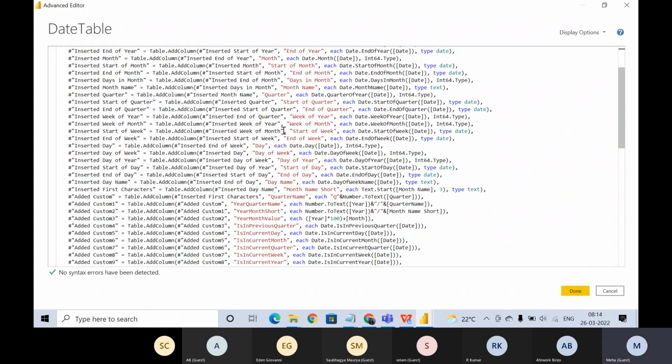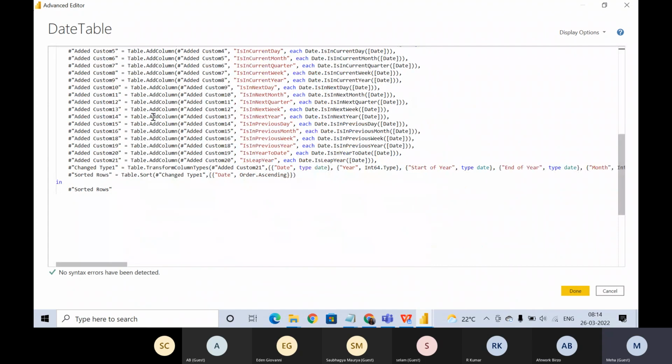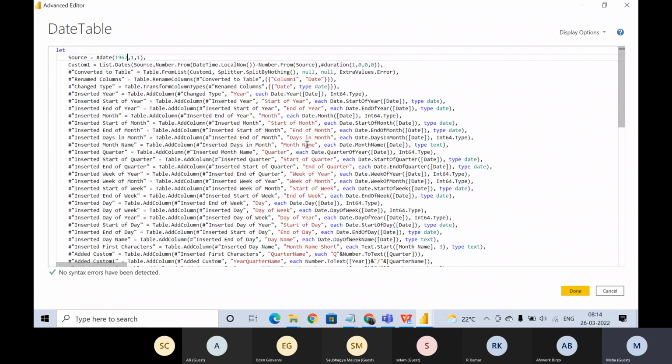This M query is a little tricky, like what's happening exactly, because what we usually do is keep on doing steps, and the M query keeps on getting added here, right? To understand this in detail, we can have a session, or you can read from your side also what is happening here. So that's what is happening.